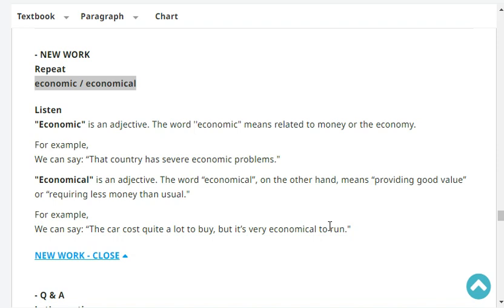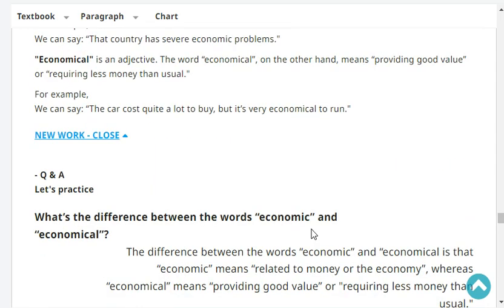Economical is an adjective. The word economical, on the other hand, means providing good value or requiring less money than usual. For example, we can say the car costs quite a lot to buy, but it's very economical to run.